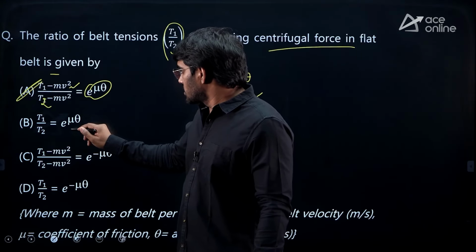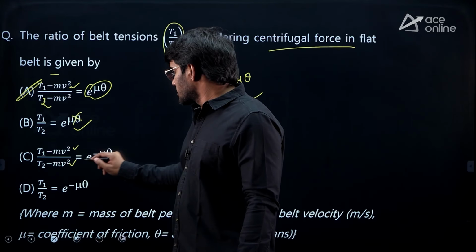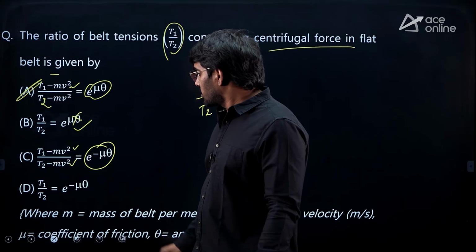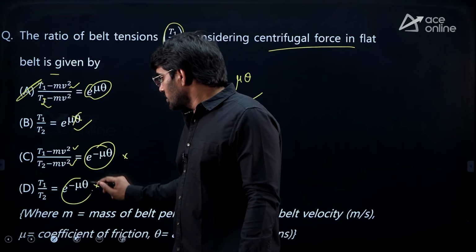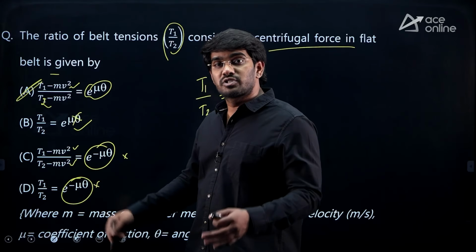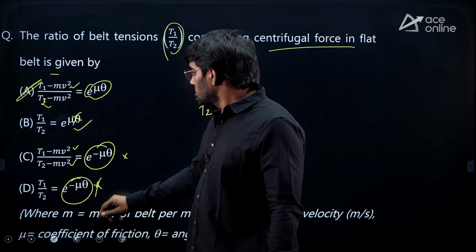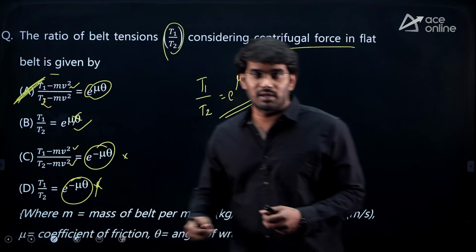So this is the suitable answer for this question. Whereas in another option, you can notice T1 by T2 with no centrifugal force. Even though centrifugal force is considered, he is using e power minus mu theta. This is also wrong. We know that the ratio of tensions is such that T2 is greater than T1, which is absolutely wrong. So this is also not true. I can notice that the answer A here is right.